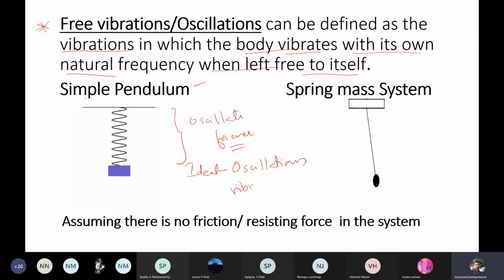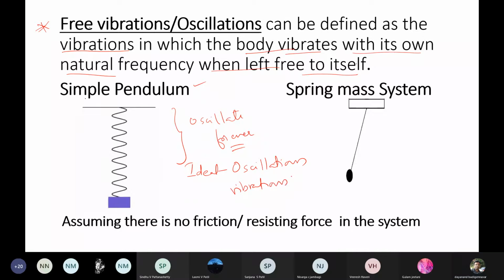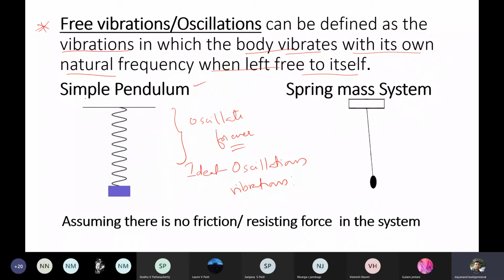And we have done the calculation for the equation for SHM, and we have found the displacement also. So this is the meaning of free oscillations, which vibrate on their own with natural frequency. So what is natural frequency?